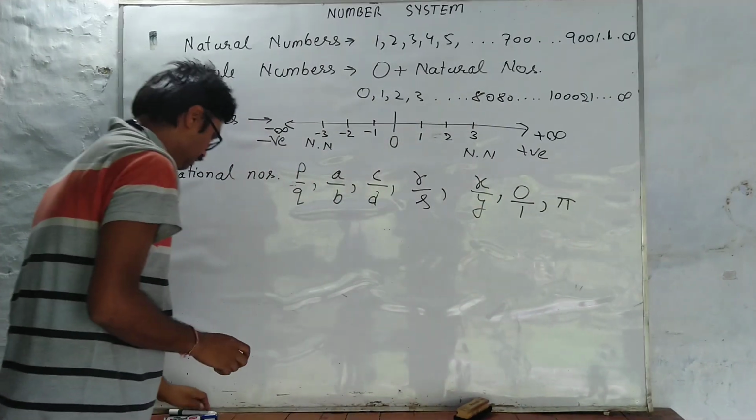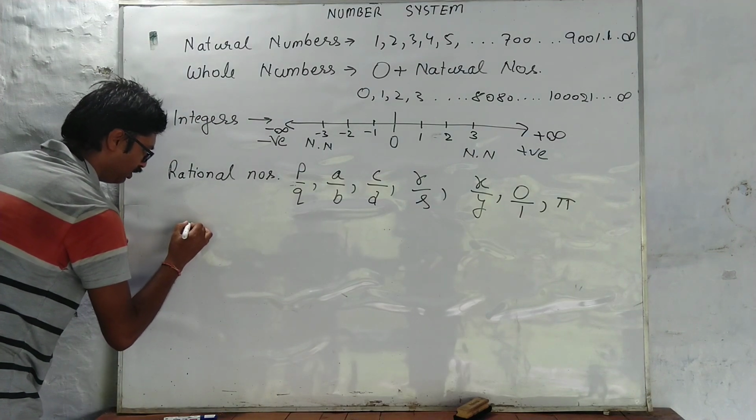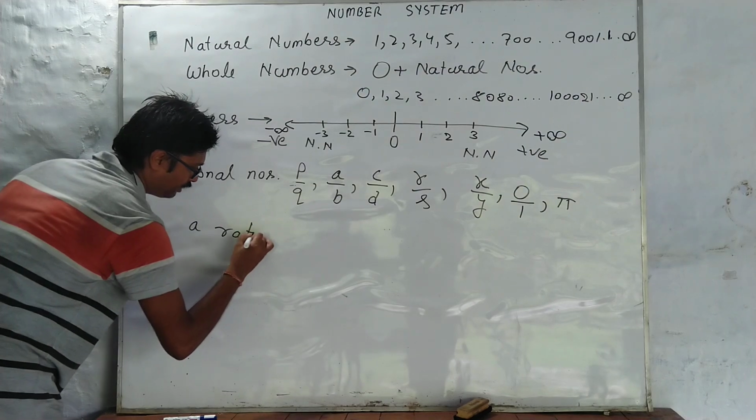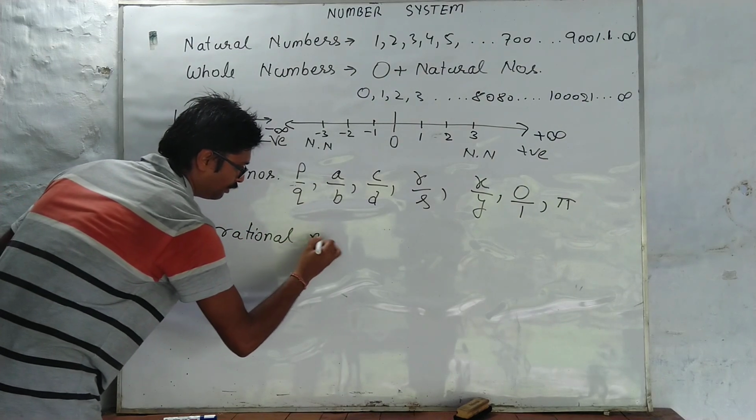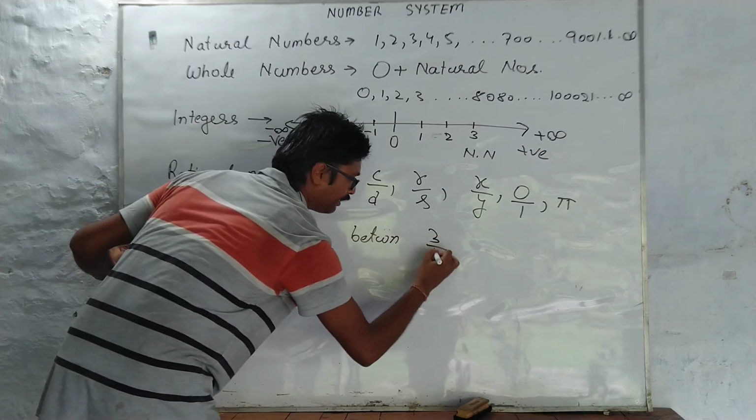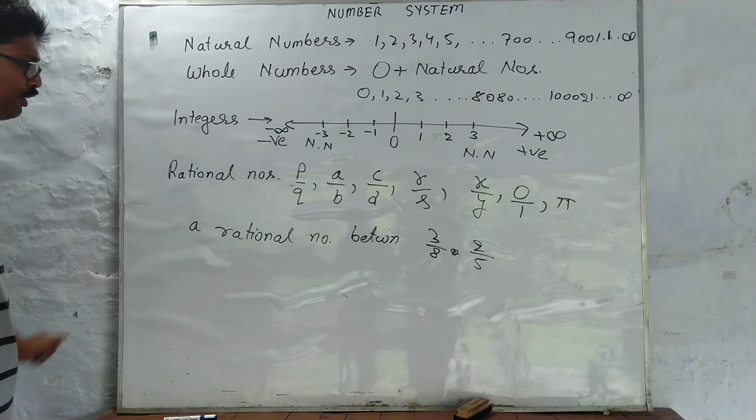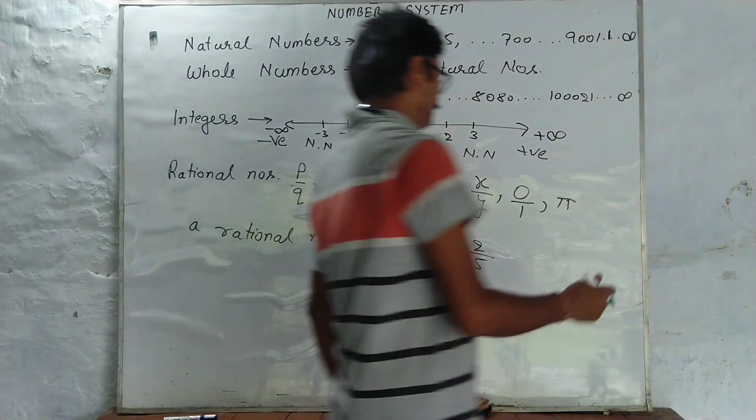Okay. How many? Find a rational number between 3 by 8 and 2 by 5. See, so I have a method for you. A very simple method it is.